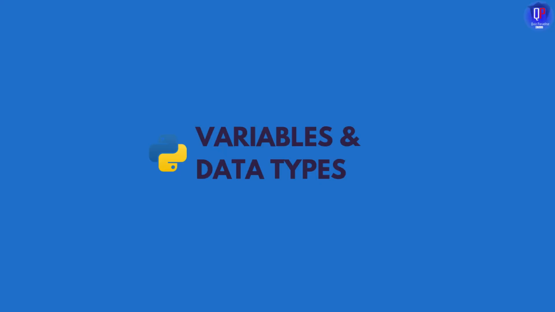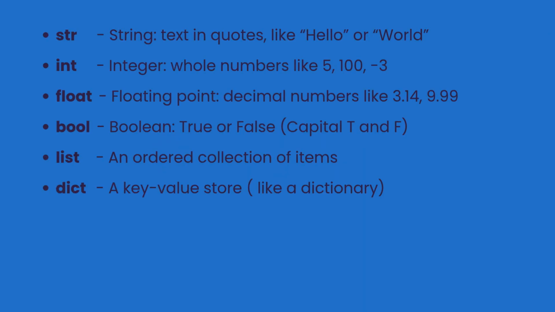Now let's talk about variables. Think of a variable like a labeled box. You put a value inside it, give the box a name, and you can use or change that value whenever you need it. Python has several built-in data types.